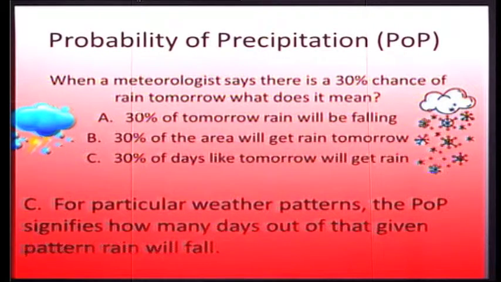For particular weather patterns, the POP, probability of precipitation, signifies how many days out of that given pattern rain will fall. So for instance, with a weather pattern exactly like what we have tomorrow, a 30% chance of rain says 3 out of those 10 days, with that identical weather pattern, rain will fall in some region. Let's keep that definition in mind as we head into the rest of our forecast that I will get to a little bit later.